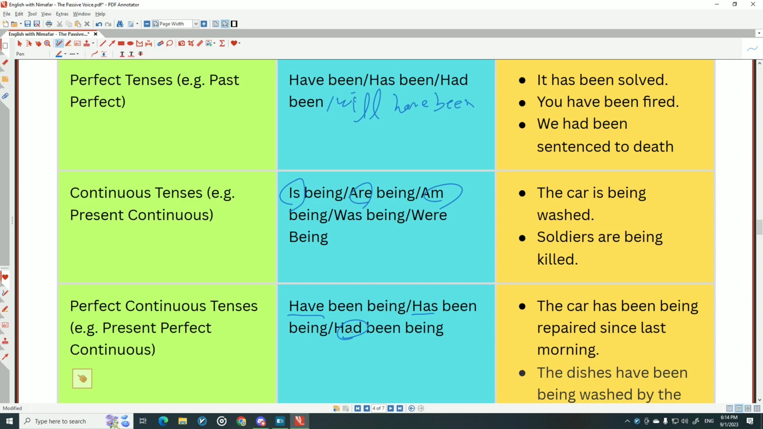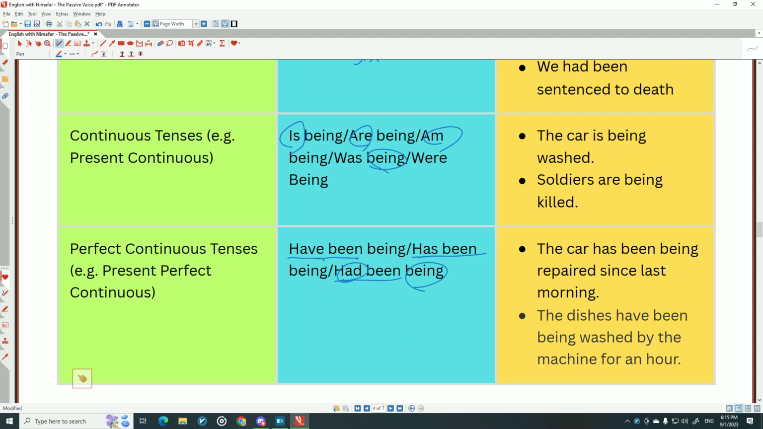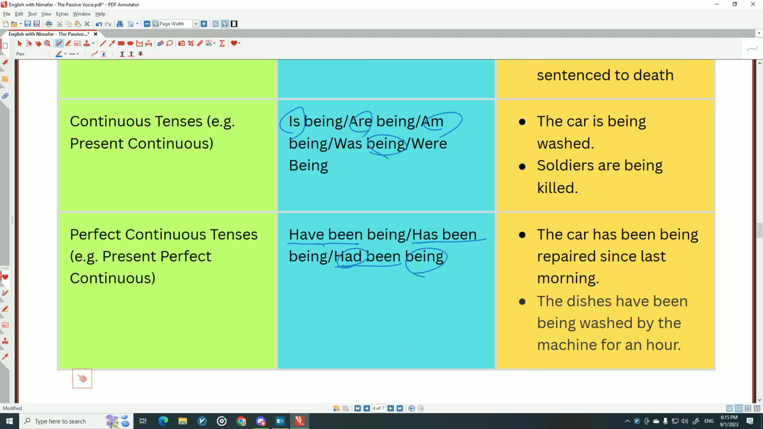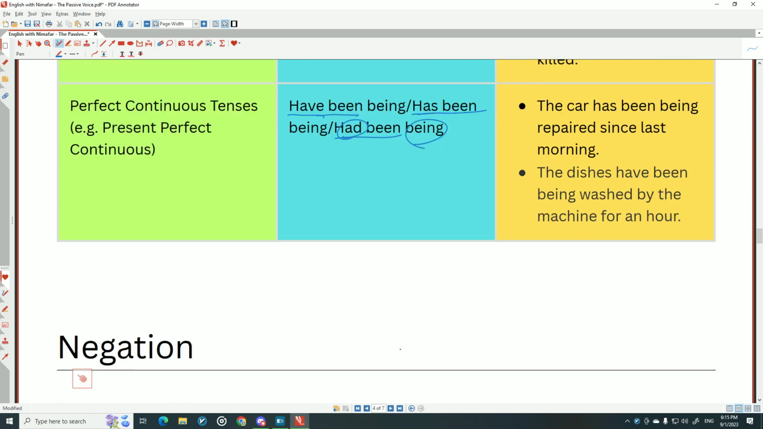So these alone don't make sense, have, okay? If you want to talk about conjugation of be, we should put them together: have been, has been, had been. And then we use being, you see, being is repeated here. So it is like have been, or other things, okay? For example, the car has been being repaired since last morning, or the dishes have been being washed by the machine for an hour.